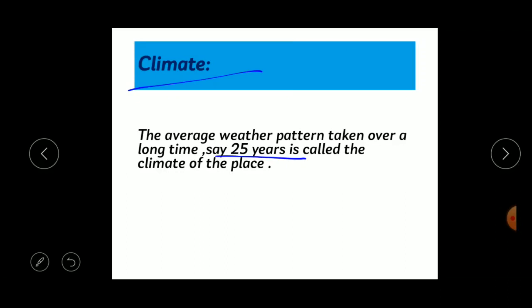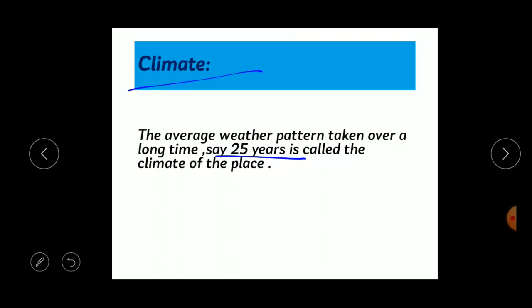That record of the weather has been preserved for the past several decades, and these records help to determine the weather pattern at that place.